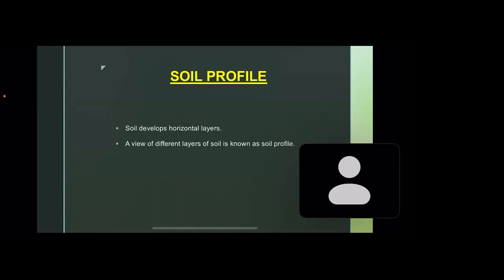So soil profile. Soil develops horizontal layers. A view of the different layers of soil is known as soil profile. And also, students, pay attention. This is a very important point. There are four distinct layers of soil called horizons. And they are known as A, B, C, and R from top to bottom. We will study in detail. So let's understand the horizons.